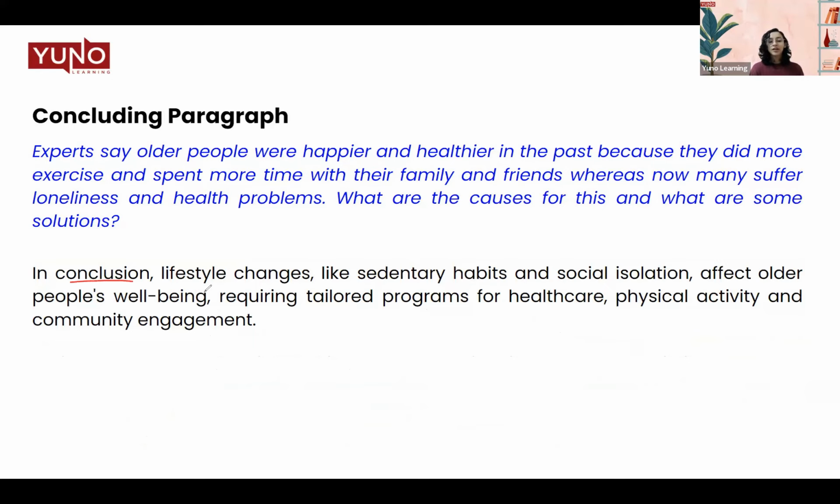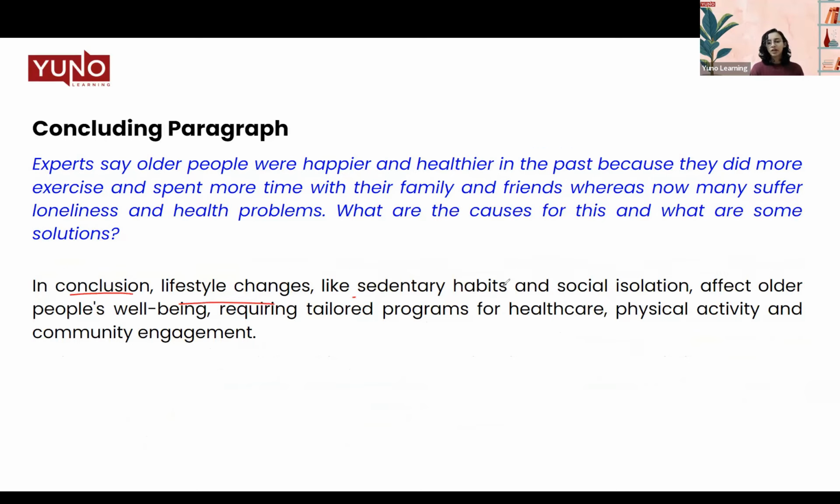In conclusion, lifestyle changes like sedentary habits and social isolation affect older people's well-being, requiring tailored programs for healthcare, physical activity, and community engagement. So these are the causes: sedentary habits and social isolation, and the solutions were tailored programs for healthcare, physical activity, and community engagement. So that's how you can wrap up your conclusion, by simply putting together the ideas that we already talked about in the essay, and nothing new has been added here.